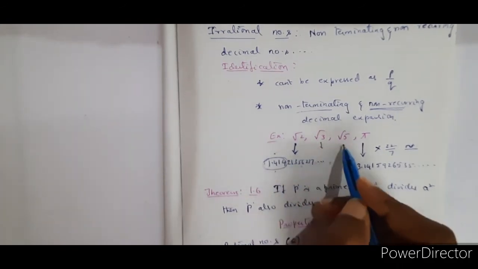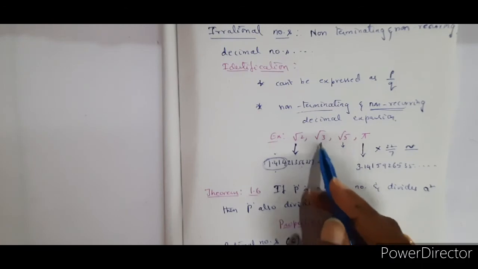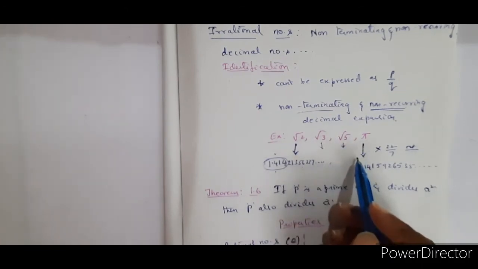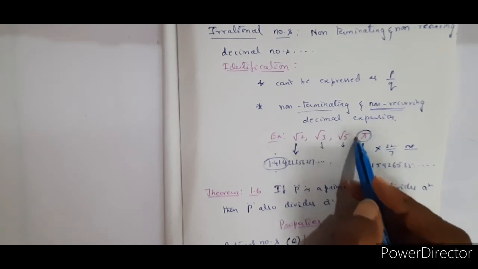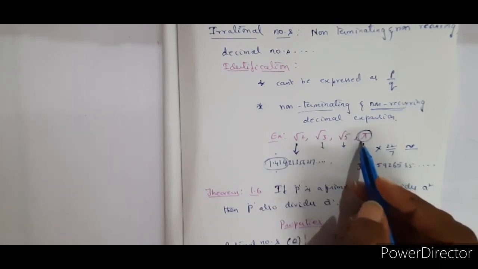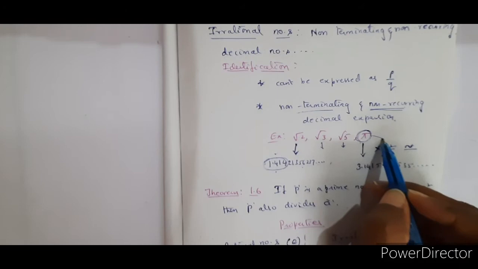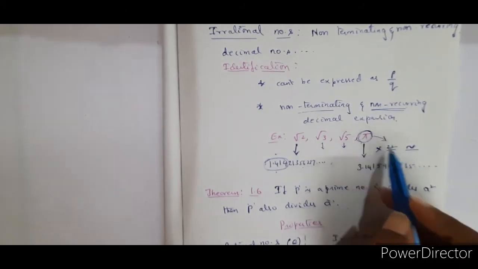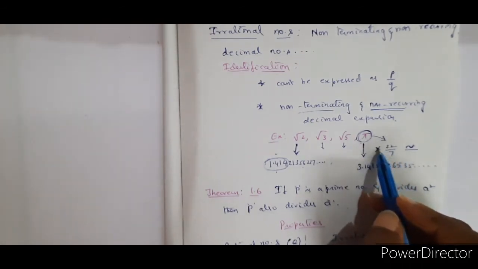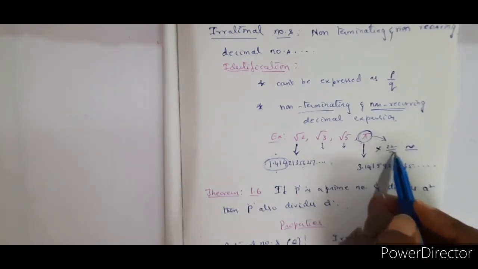Similarly, you can check for root 3 and root 5 values from the internet. Then they will be giving you something like this. And now pi. Most of you will be thinking even now, if I ask pi, immediately into your brain you will get 22 by 7. Pi is equal to 22 by 7 is not the absolute value, students. Children, it is not the absolute value of pi.